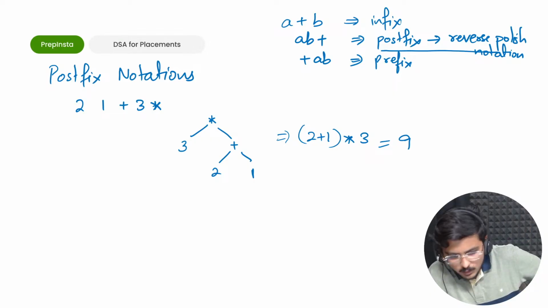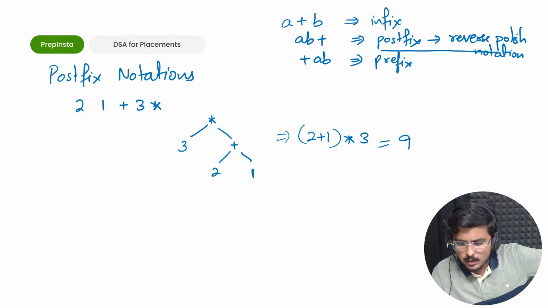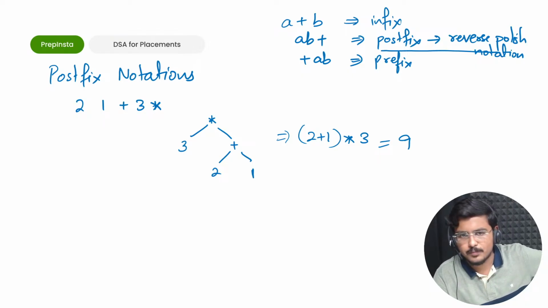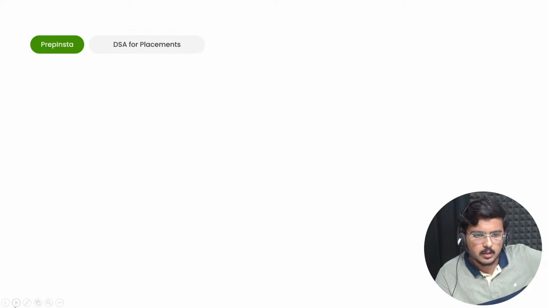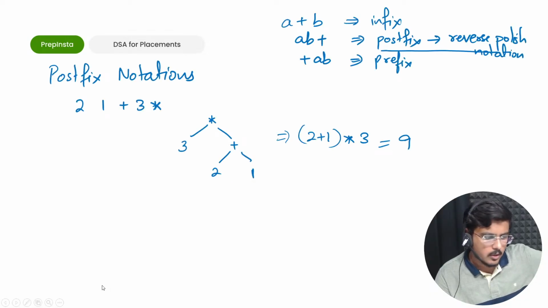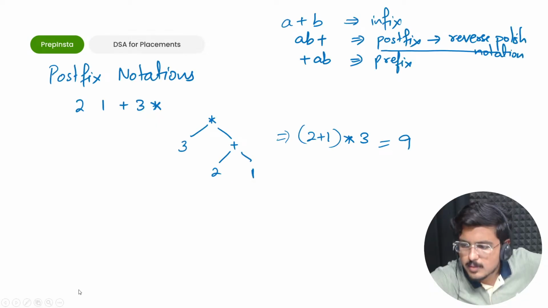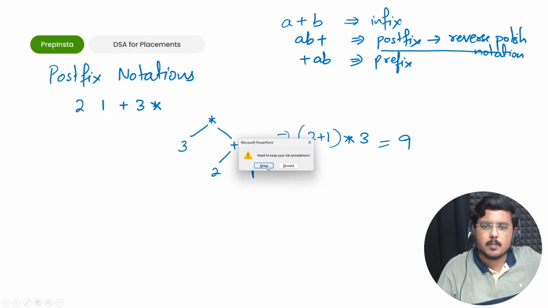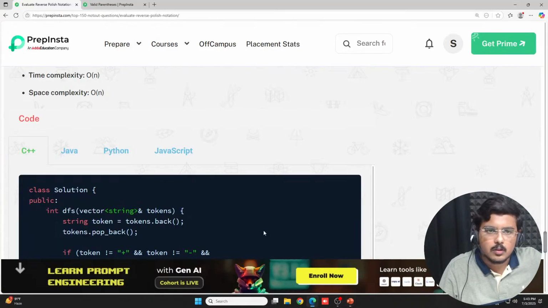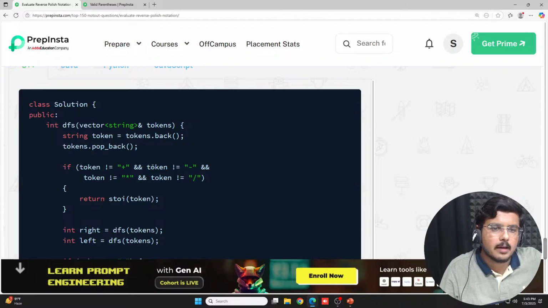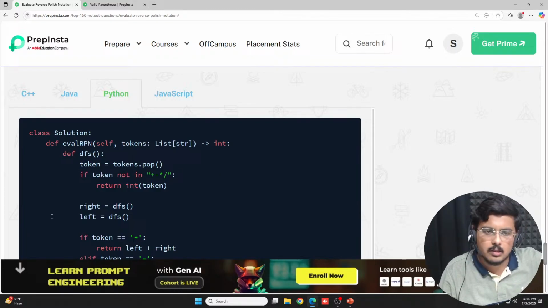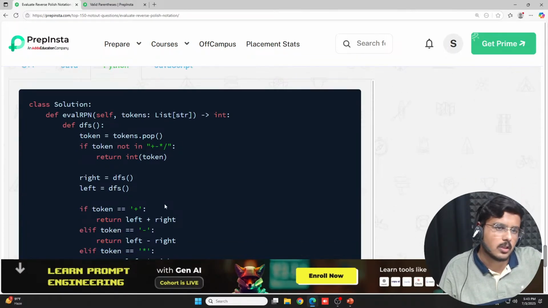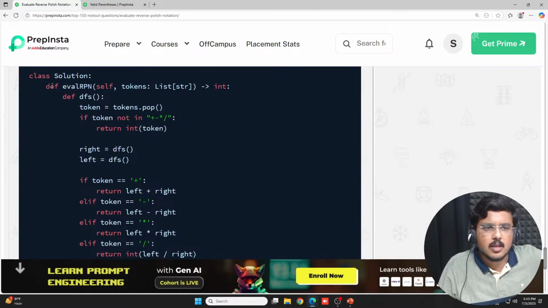Now let's understand how exactly you can calculate this using a stack. Okay. So I'll simply show you the code first so that we can move on to the code. Let's go to the code. I'll go to the code of it. So see here, I'll show it in Python because it is the same code everywhere. Understand the logic. I always say this, go for the logic, fine.